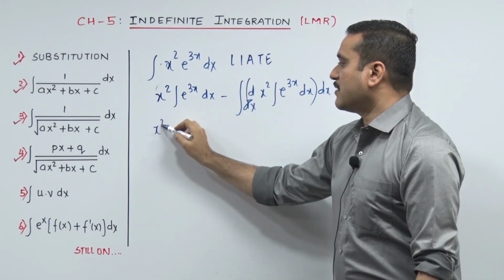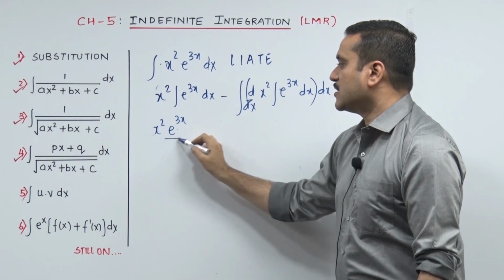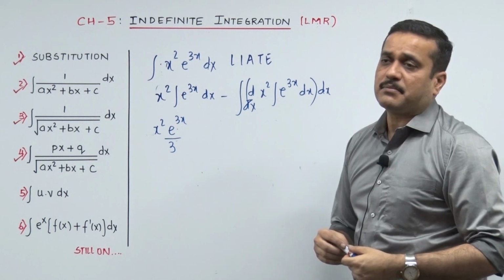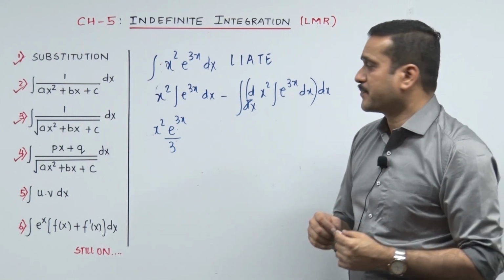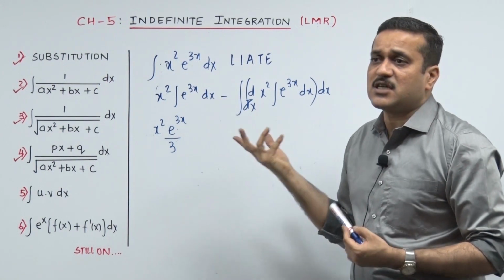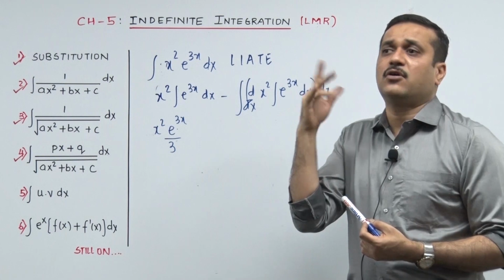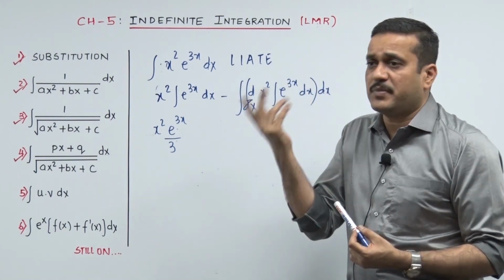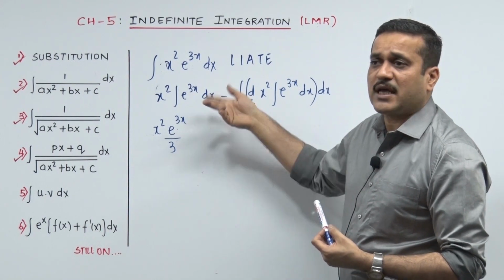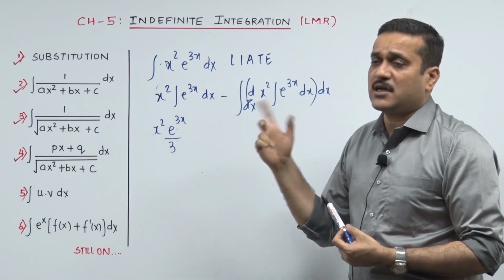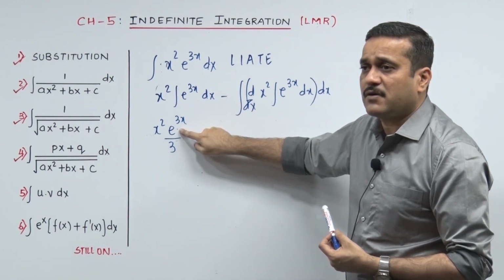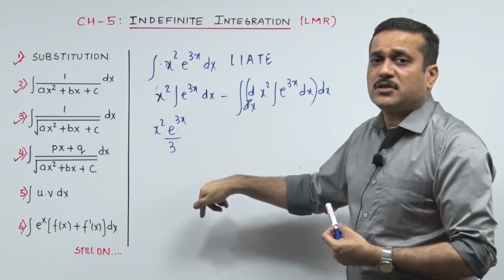It's going to be x square e raised to 3x upon 3. Viewers are shocked. Upon 3, why did that come? Let me punch that thing once again. If your x is changed to some other linear form of x, even 3x, what is its jati? Linear. See, x square jati quadratic, x cube jati cubic, x jati linear. x and 3x both are linear jati, so you can apply the same formula. e raised to x ka integration was e raised to x, so e raised to 3x ka integration also is e raised to 3x. So that is not our point of worry. Why did you do upon 3?